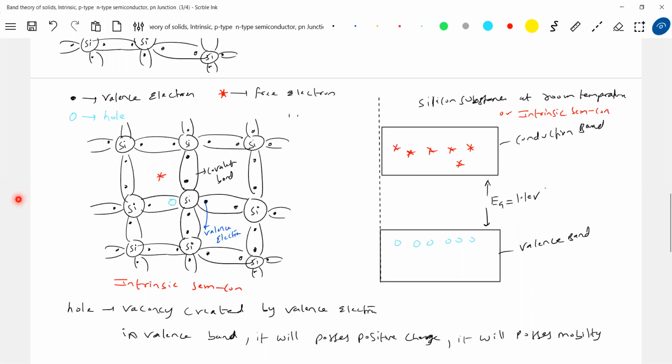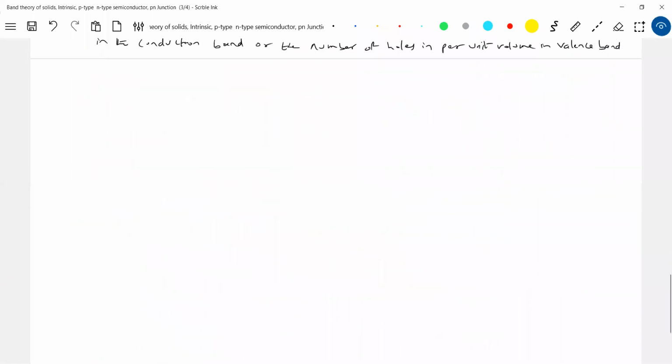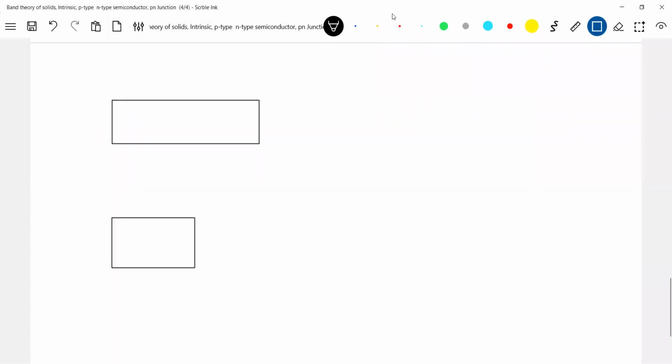Now next, one more thing we'll define called the Fermi level. There is no description in the books, but it has been asked in JEE Mains. For the Fermi level, I can only explain the definition, because otherwise you have to enter into quantum mechanics in depth.